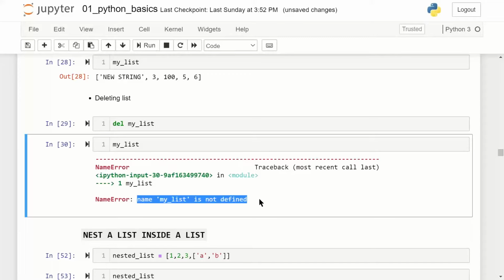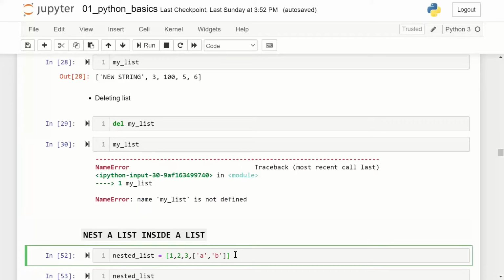Okay, so we have created a list, we have added elements to a list, we have modified the elements of a list, we have made a list with numbers and mixed type strings, we have deleted the list. And the next syntax which I am showing you: a list can contain a list. So this is an example of a nested list. The initial 1, 2, 3 are just individual values. If you see after the comma, this is a list in itself. A list can contain another list. This is a nested list or a sublist.